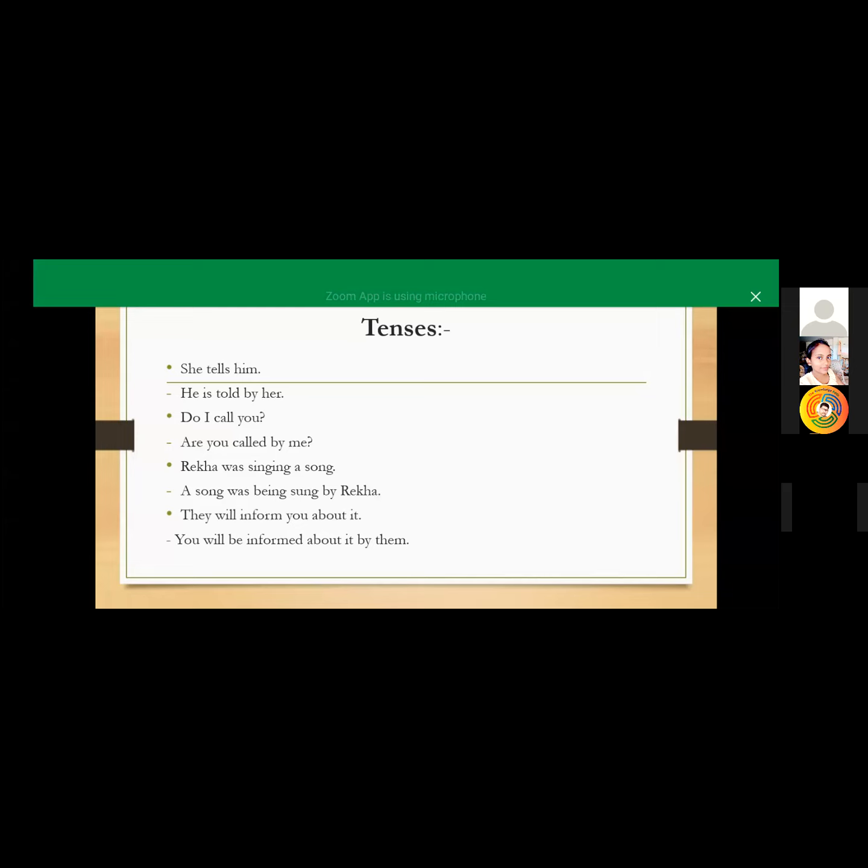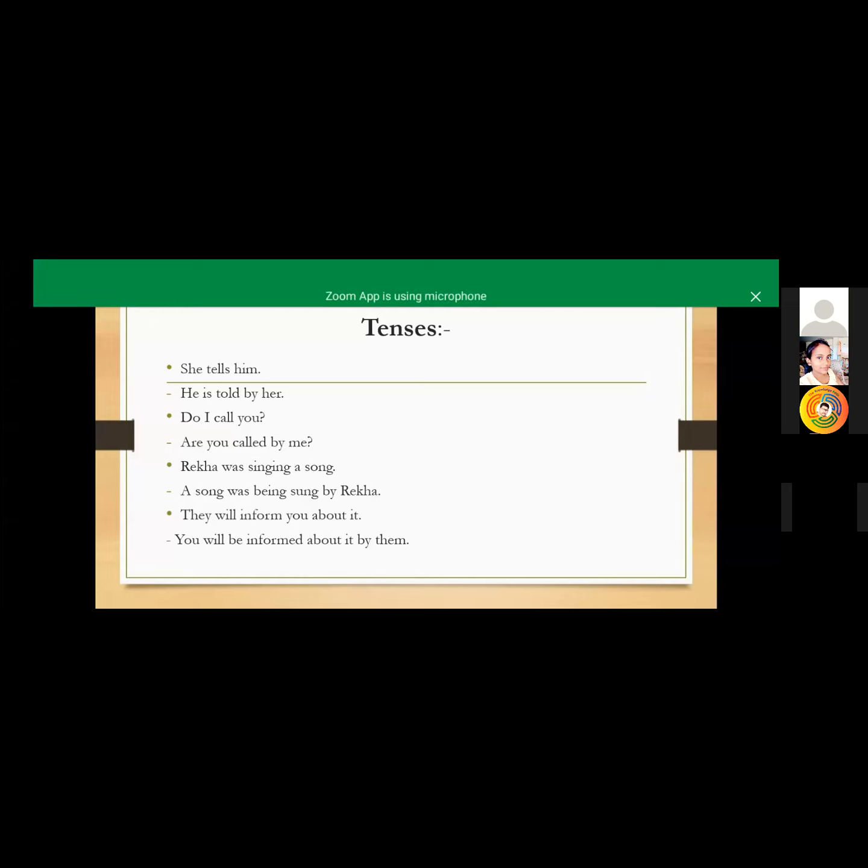So here our him, that is our object, becomes the subject. So him is converted into he, and it is a singular person, so here we use is in our sentence. And tells, that is tell, told. Okay.